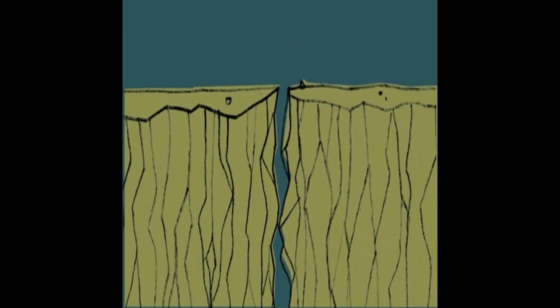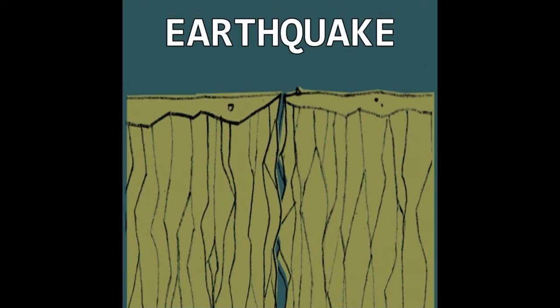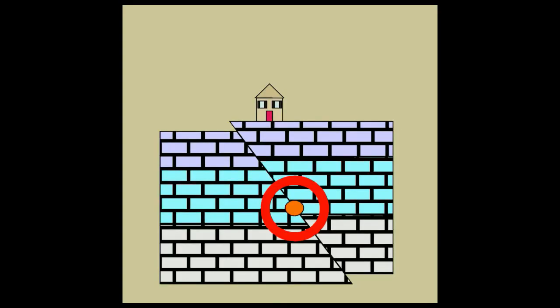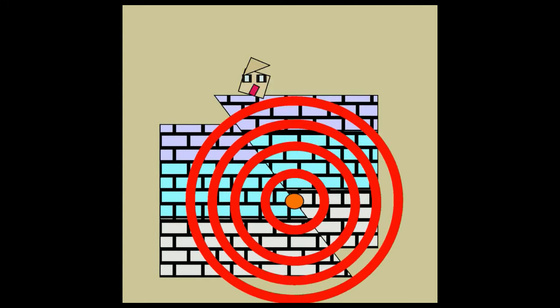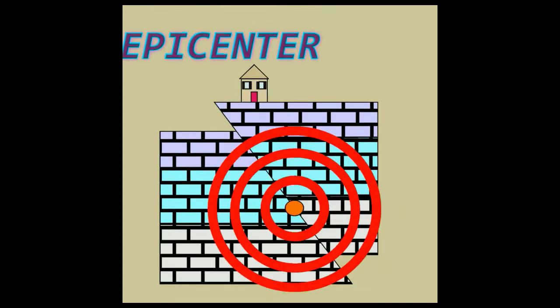When tectonic plates grind or collide against each other, the tremendous amount of energy released causes the ground to shake and vibrate. This is an earthquake. The source or origin of the earthquake is called the focus, which is located underground. The line or point on the surface directly above the focus is the epicenter, where the most violent shaking occurs.